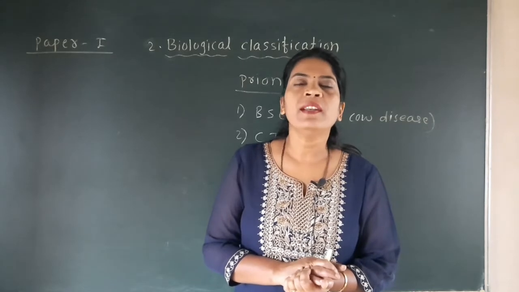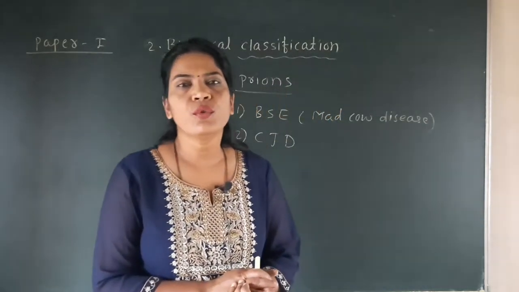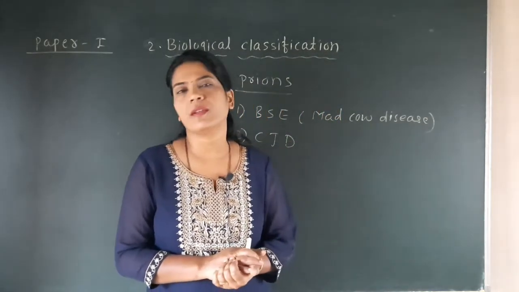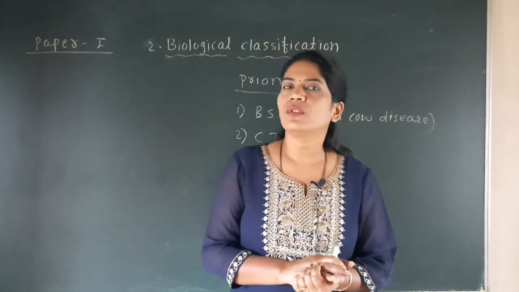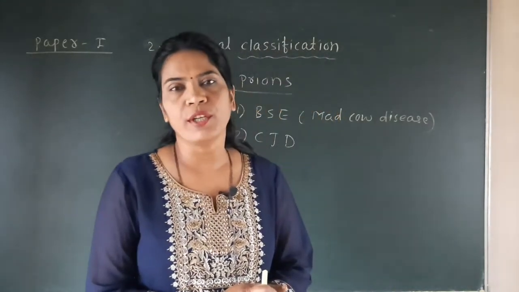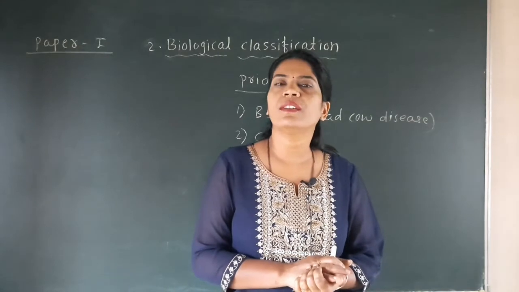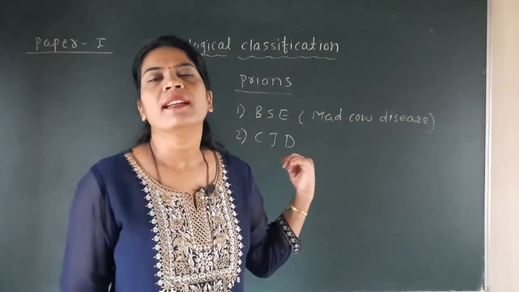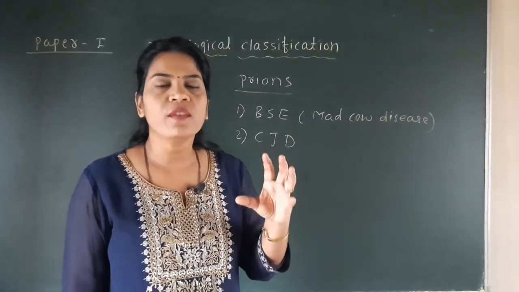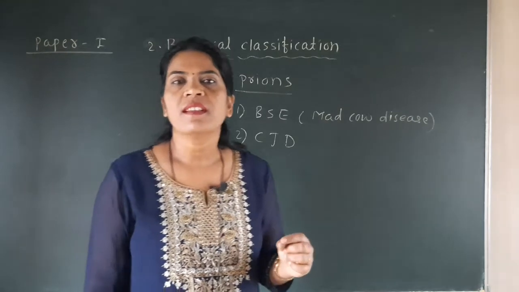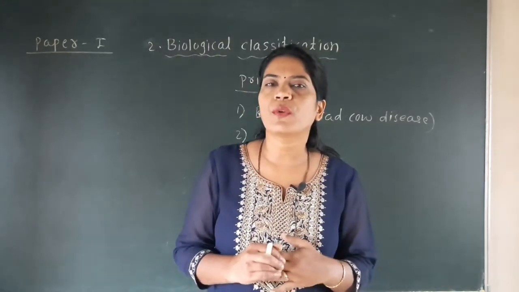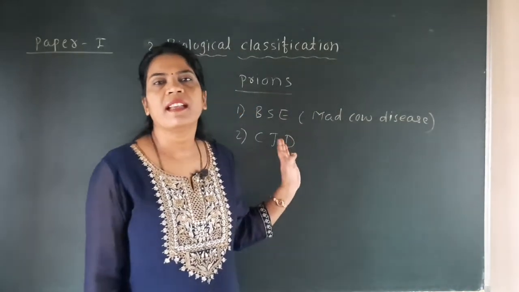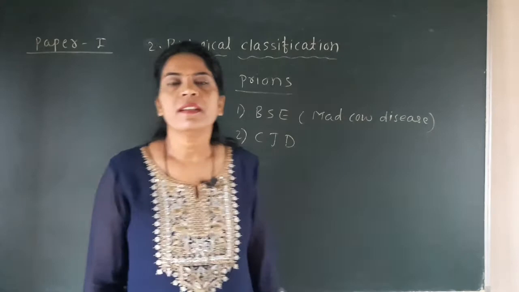See here what they carry out in our brain cells. You should know that the cells present in the brain are called neurons, or nervous cells, and these nervous cells or neurons form our brain tissue. These neurons get damaged by the prions. So prions firstly affect the neuron cells. They affect all parts of the neurons, and that's why the neurons get damaged and the disease occurs in our brain cells, due to this prion.